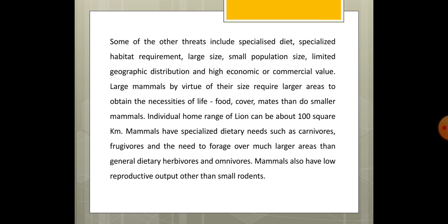So we see that they require large areas and their food requirement is also specialized because they need a lot of flesh daily. Their diet is different, and mating is also different and specialized as compared to the smaller mammals.